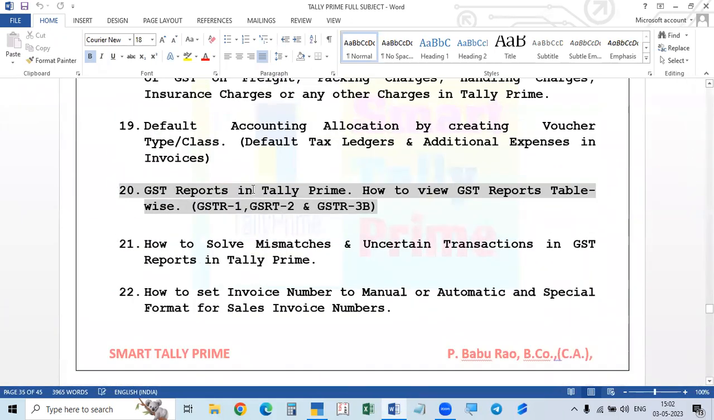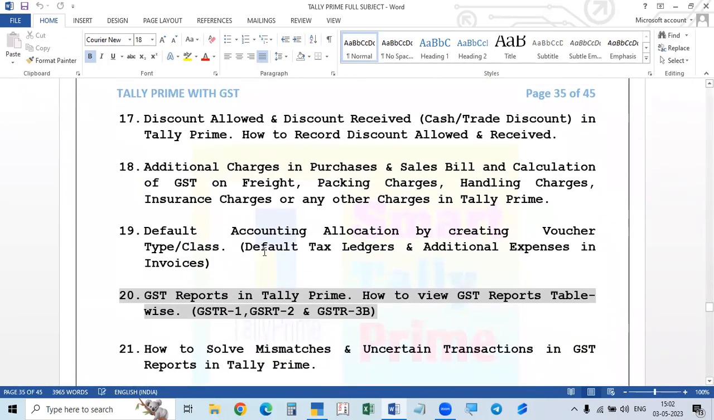See here, GSTR1 reports were completed in one video, and we covered GSTR2 and 3B in another video, and that is completed. Now, while recording the transactions, if there are any mistakes regarding the HSN reports as well as the GST details, any mismatches, any uncertain transactions or any errors, then Tally will show the errors in the reports.